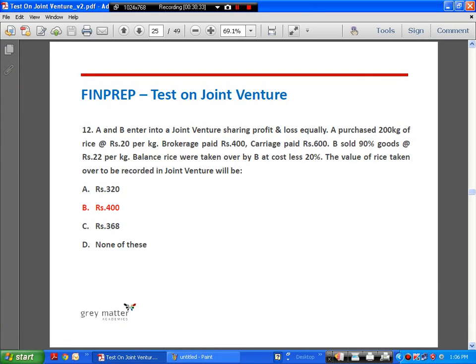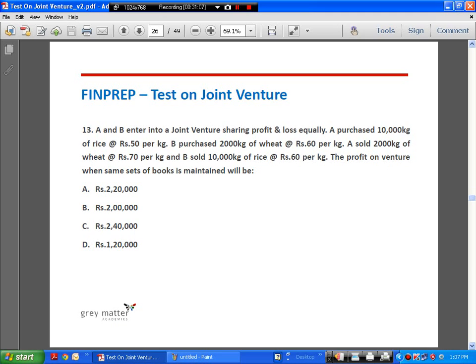Right. So if you take 20 rupees as the cost and you ignore the expenses and you reduce 20% from 20 rupees, we'll get 16 rupees. If you value 20 at 16, you'll get 320. So one of the options will still be right and you'll be really happy that you got the answer right, but in fact you'll be losing 0.25 because that's the wrong answer. The only catch in this problem is we need to consider the expenses that have been incurred by A in order to transport the goods to B's location. Right. Okay. Now we'll go to the next question.